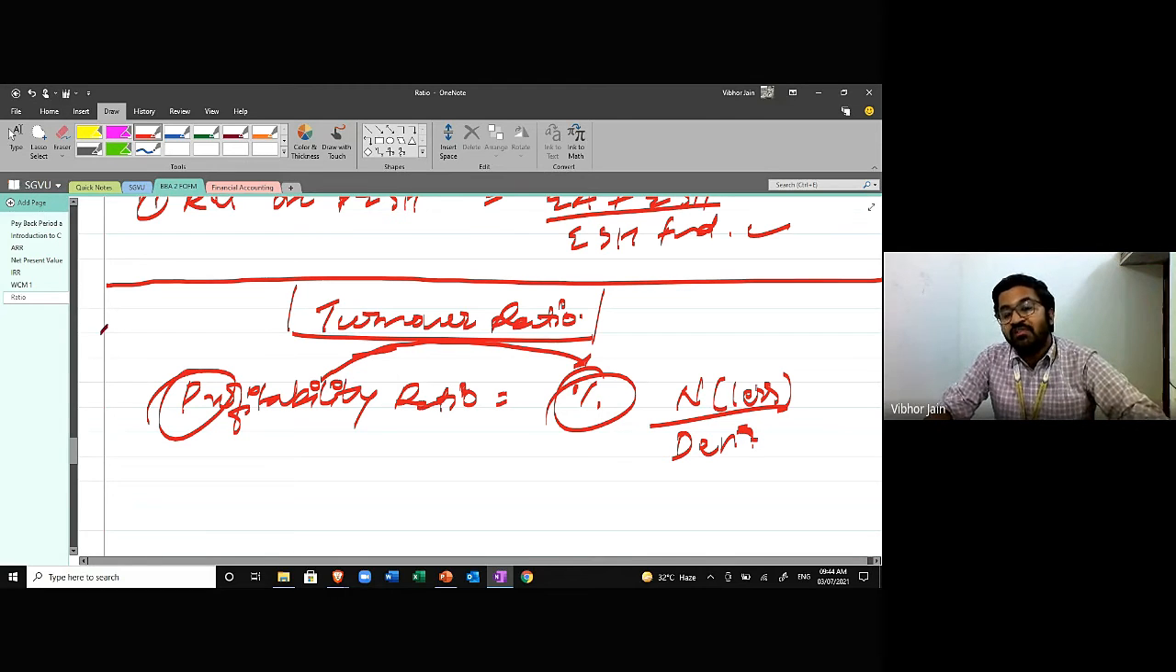The numerator would always be less as compared to denominator. The answer is going in points. That is why I'm multiplying by 100 so that the answer doesn't remain in points and it's easy to compare.